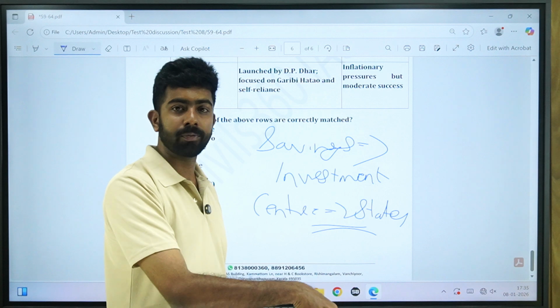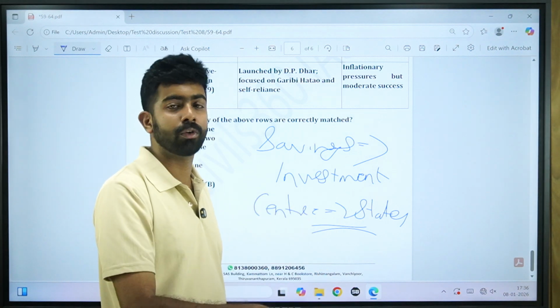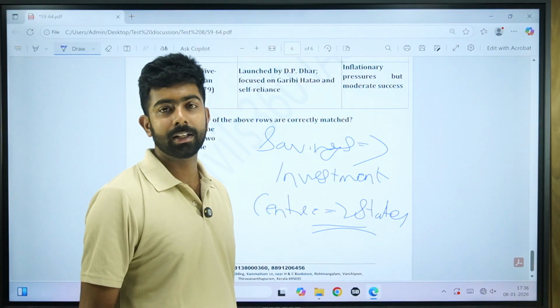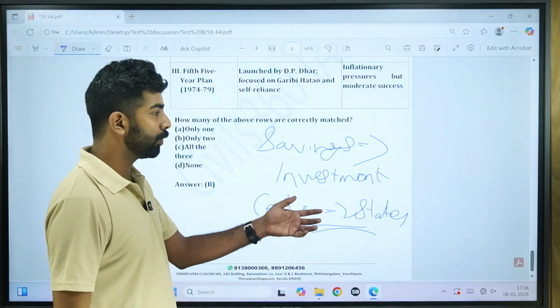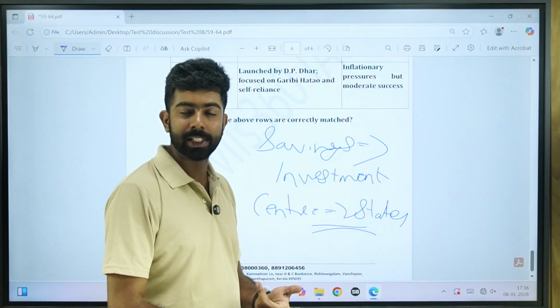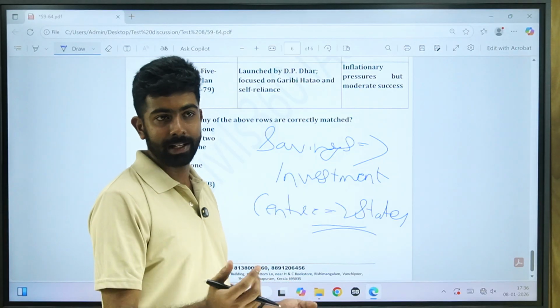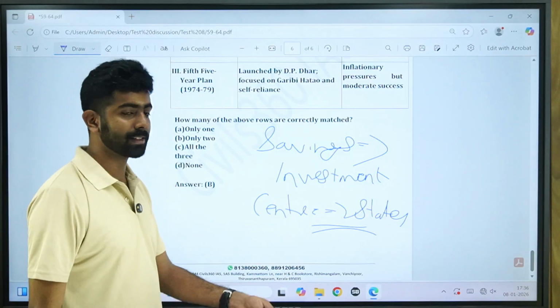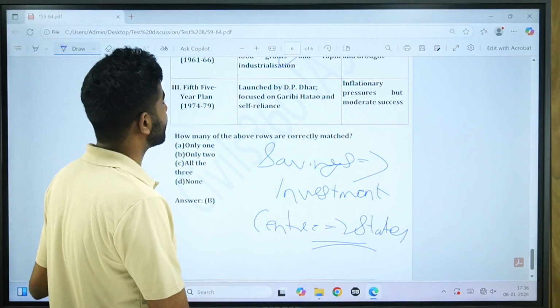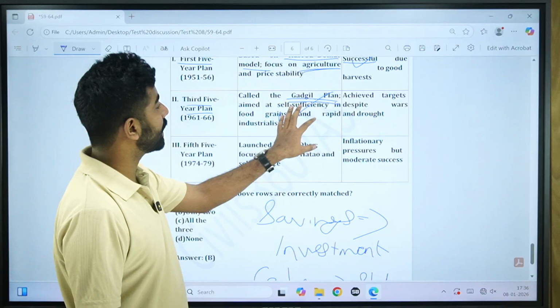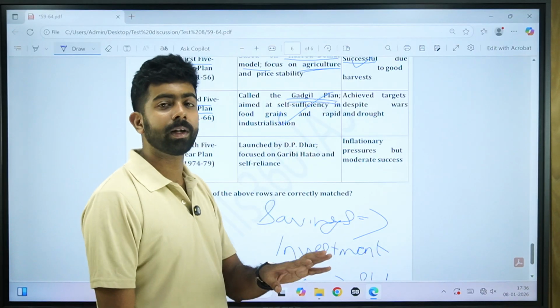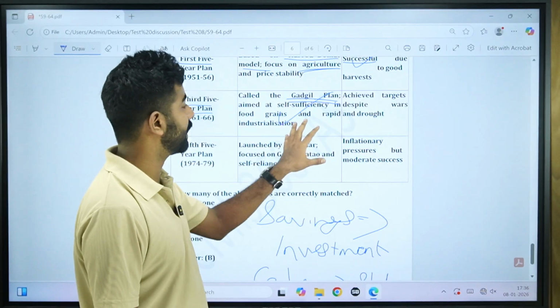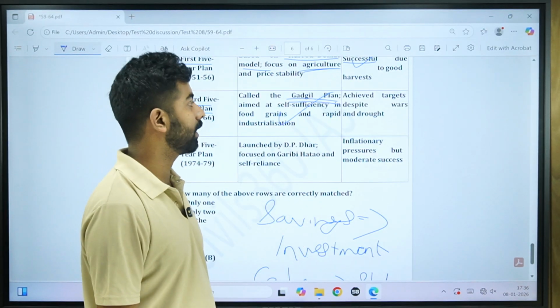It is based on that formula that the current Finance Commission also uses to give the statutory grants. So you have criteria, for example, population, income distance, area, and all these conditions are also there. So that is the Gadgil plan, and it aimed at self-sufficiency. The third 5-year plan also aimed at self-sufficiency, rapid industrialization. These are all correct.